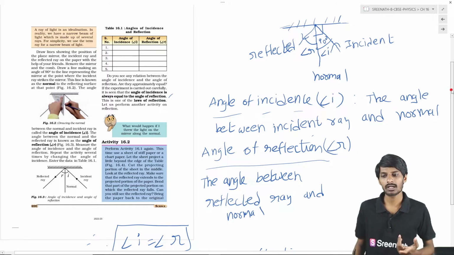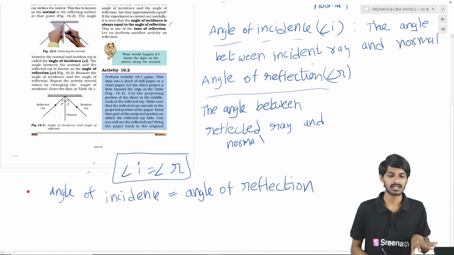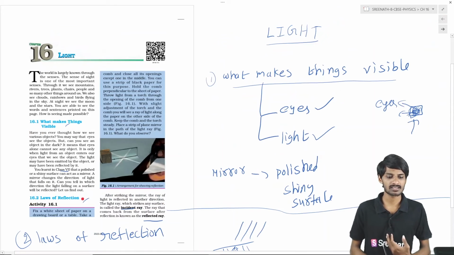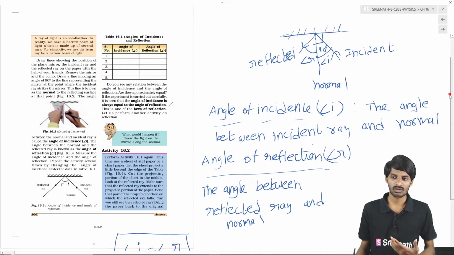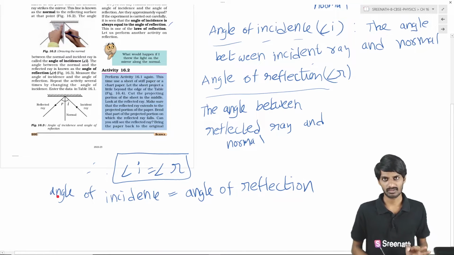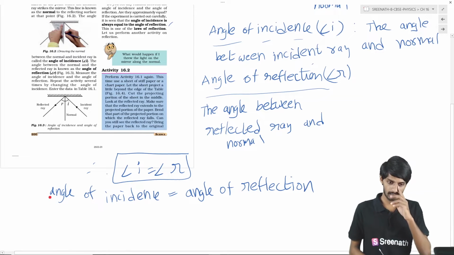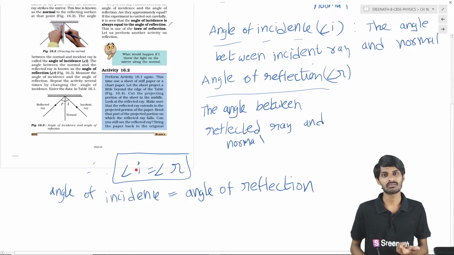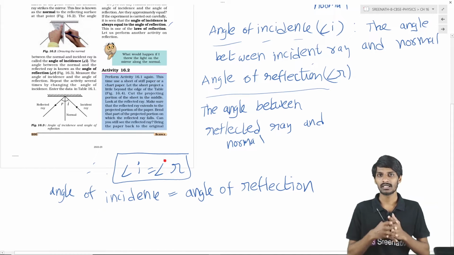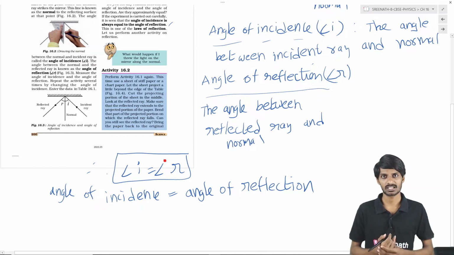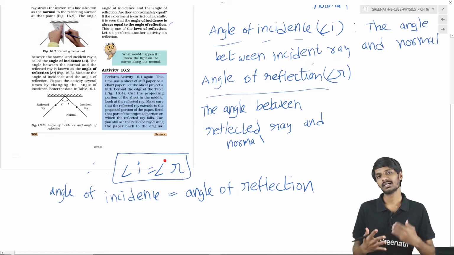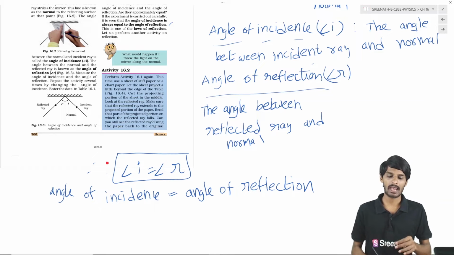So this is one of the laws of reflection. What is our topic name, students? The laws of reflection. What is the first law? In the laws of reflection, the angle of incidence is equal to the angle of reflection. So that is the first law, students. Now we will see one more law in the laws of reflection.